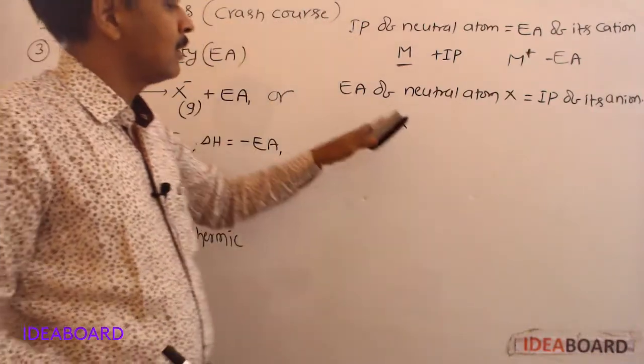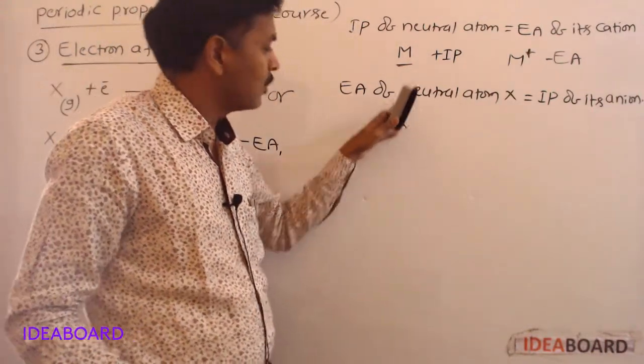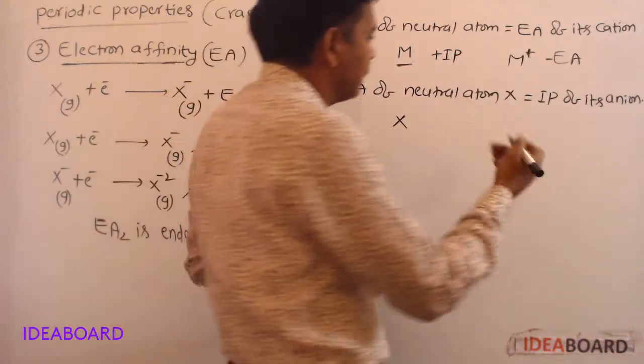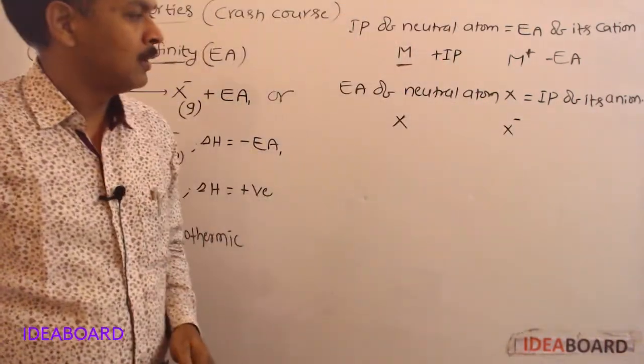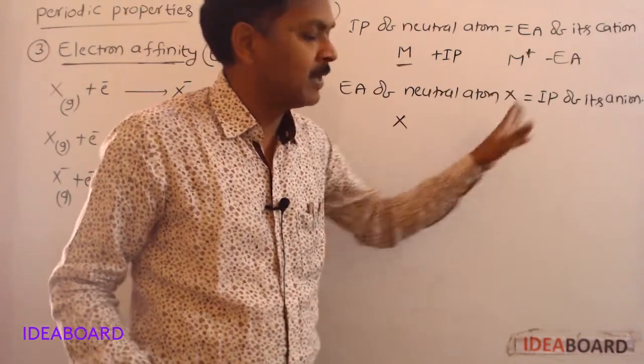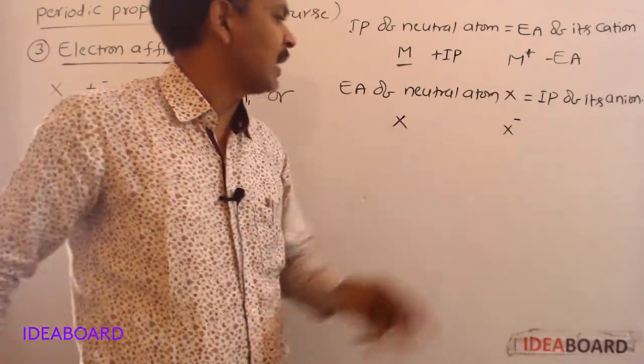Energy liberated when one electron is added to the valence orbit of X is equal to the energy required to remove the electron from the valence orbit of X minus. Both are equal in magnitude.